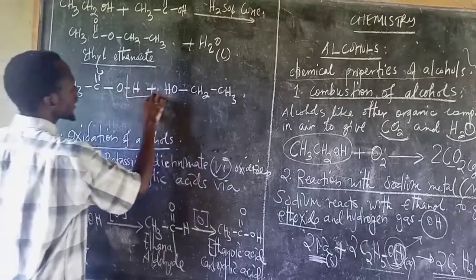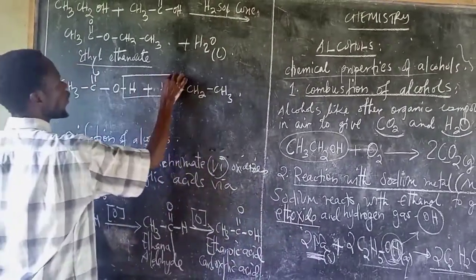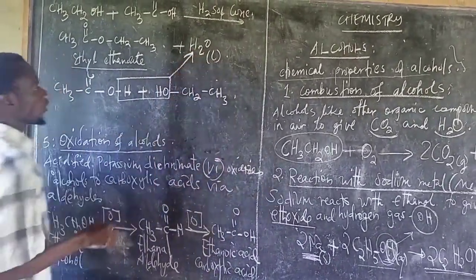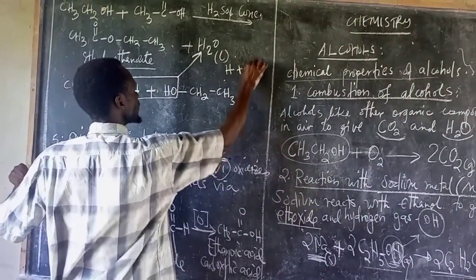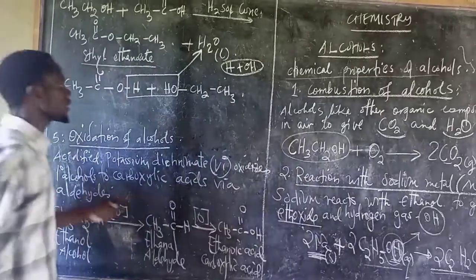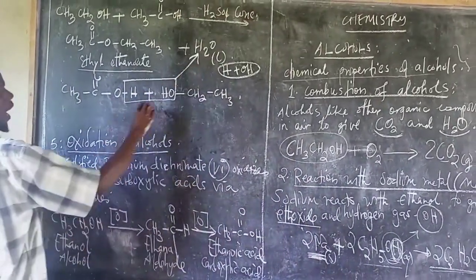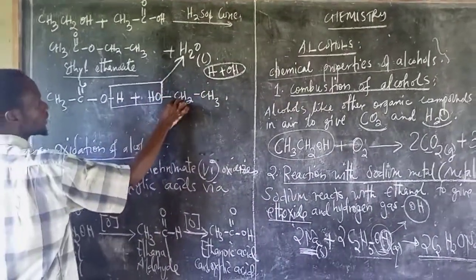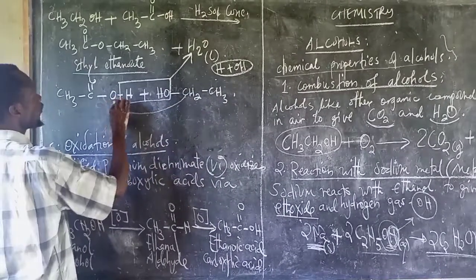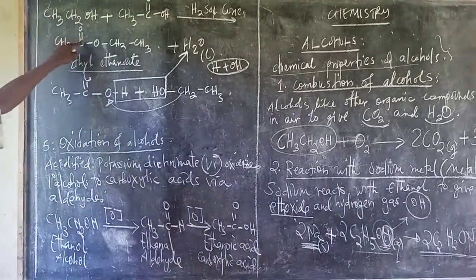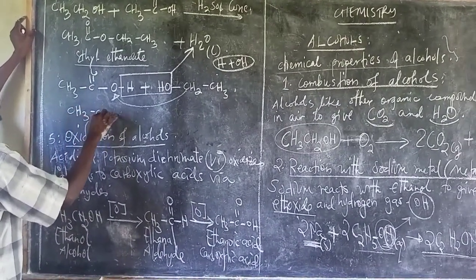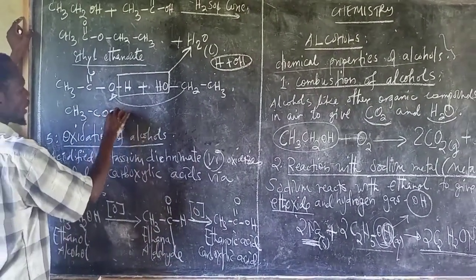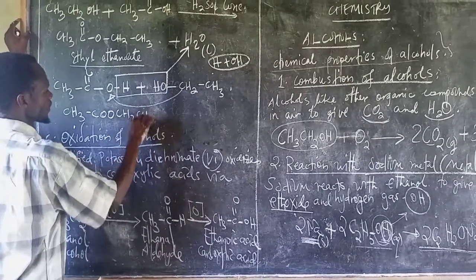This will get together with this one to form water, because liquid water is a combination of hydrogen and hydroxide. After we have removed this, the rest gets together to form what we have written here. This can be written in short as CH3, C double bond O, then CH2, then CH3.